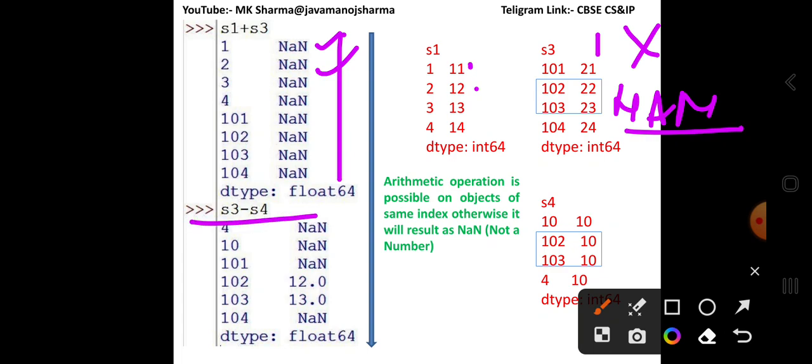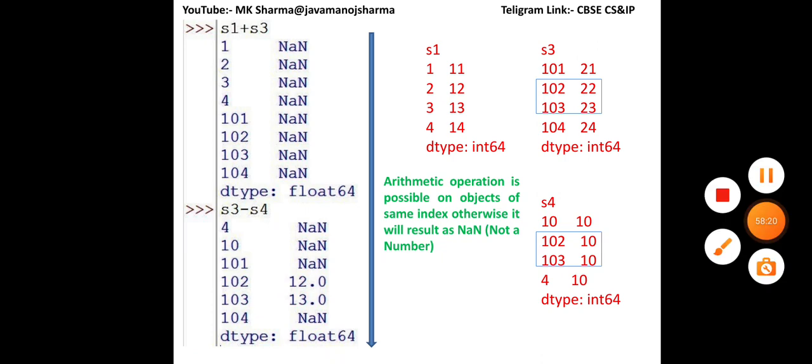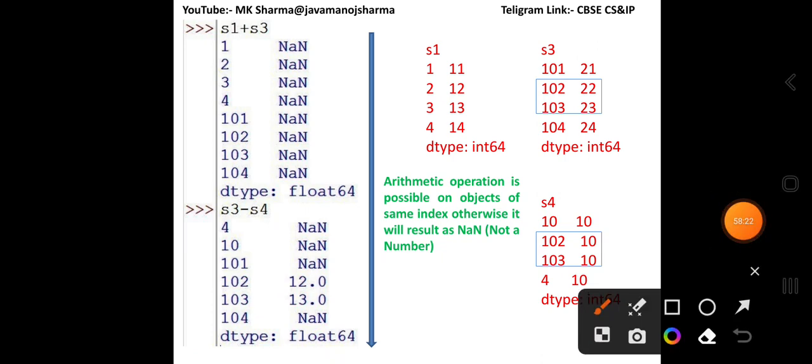If any values are matched, then the result will be added or subtracted as per your operation. Look here, you have applied S3 minus S4. Here in S3 and S4, 102 and 103 are matching indexes, and 101, 4, 10 and 104 are mismatched.